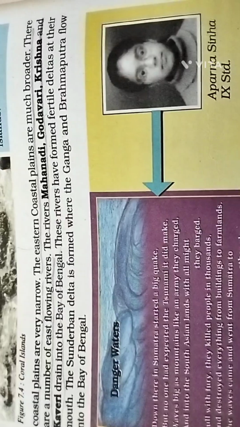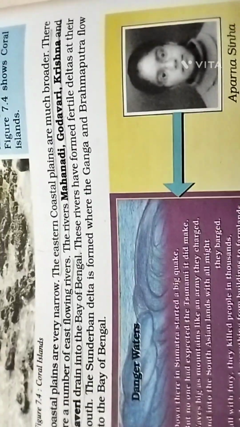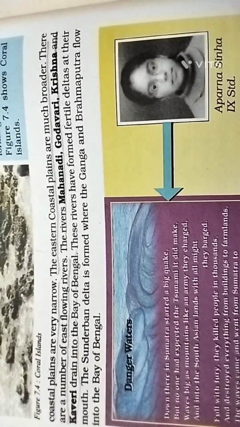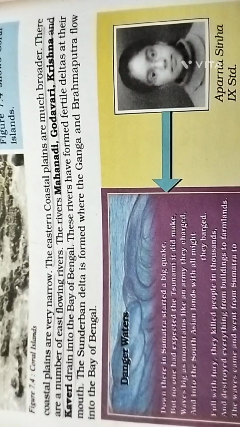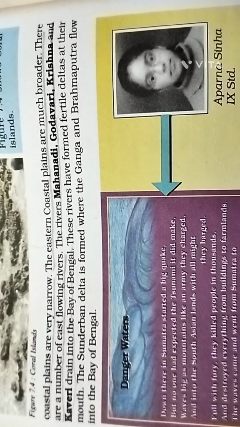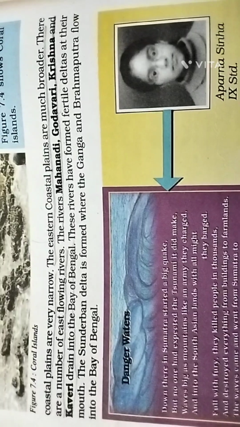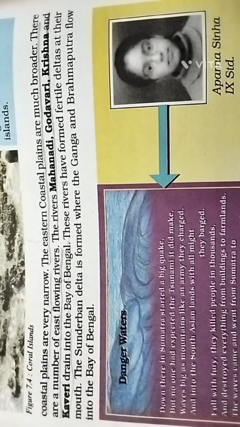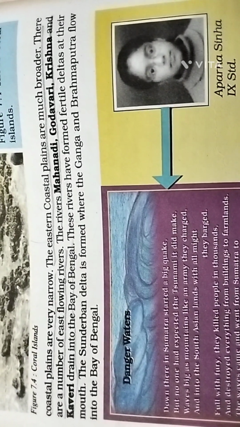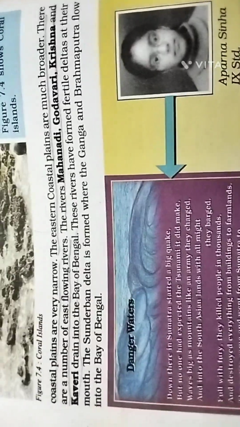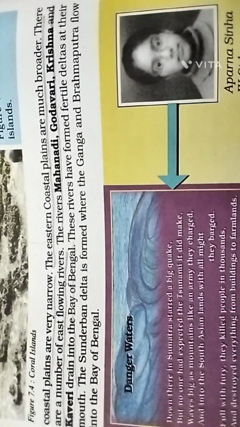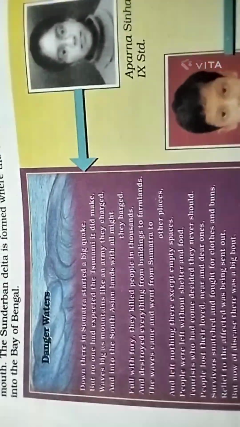There are a number of east-flowing rivers. The rivers Mahanadi, Godavari, Krishna, and Kaveri drain into the Bay of Bengal. These rivers have formed fertile deltas at their mouths. The Sundarban Delta is formed where the Ganga and Brahmaputra flow into the Bay of Bengal.